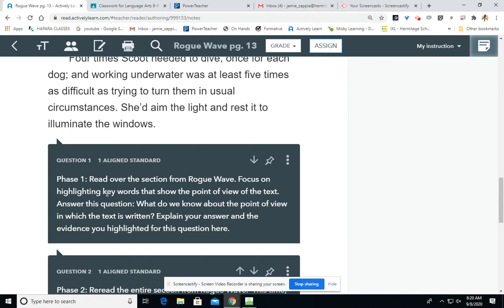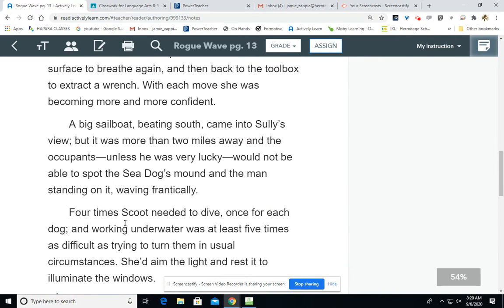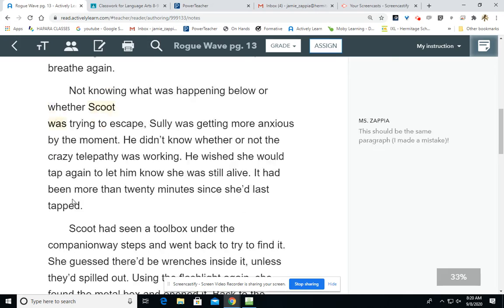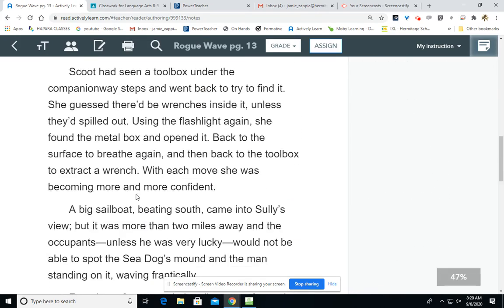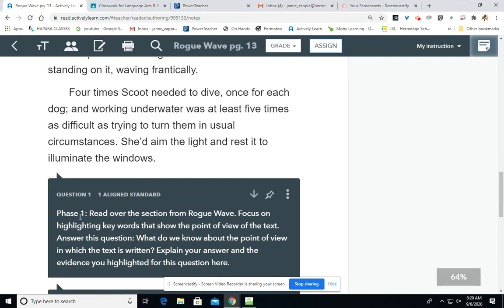After you highlight where you see the points of view, I want you to answer these questions. What do we know about the point of view in which this text is written? What are some basic things that you learn about the point of view of Rogue Wave from this excerpt? Once you decide that, you're going to just answer the question below.